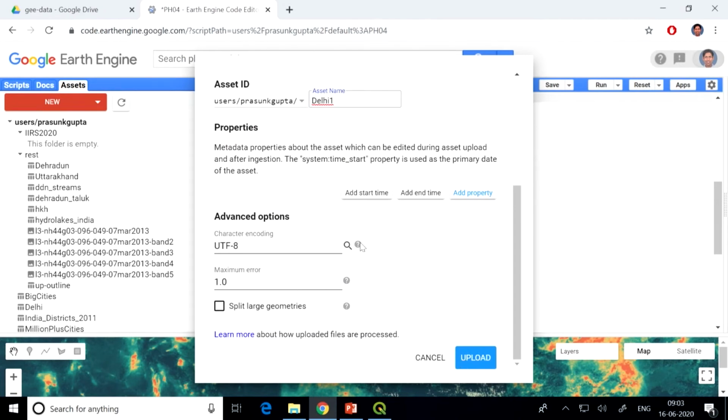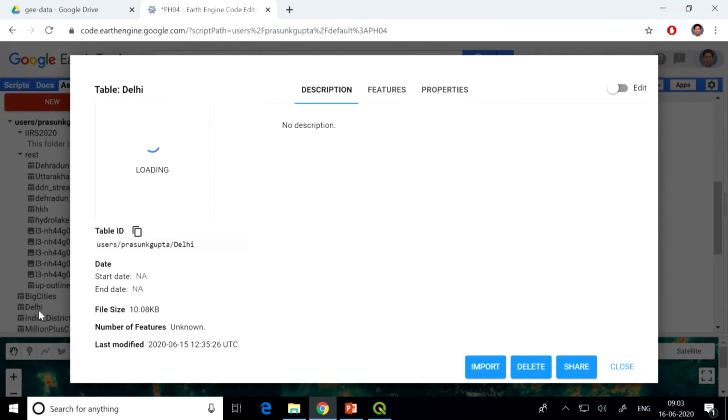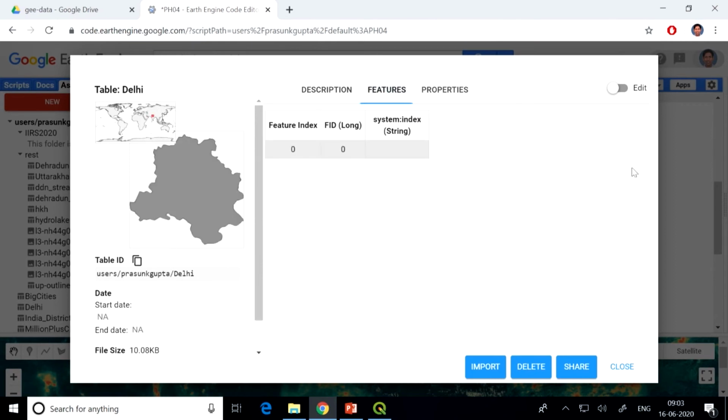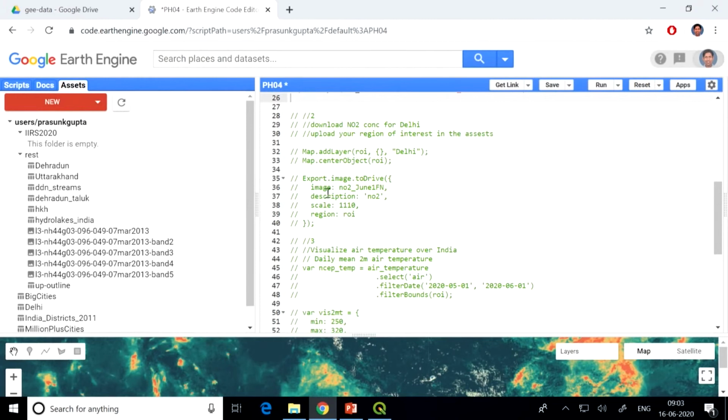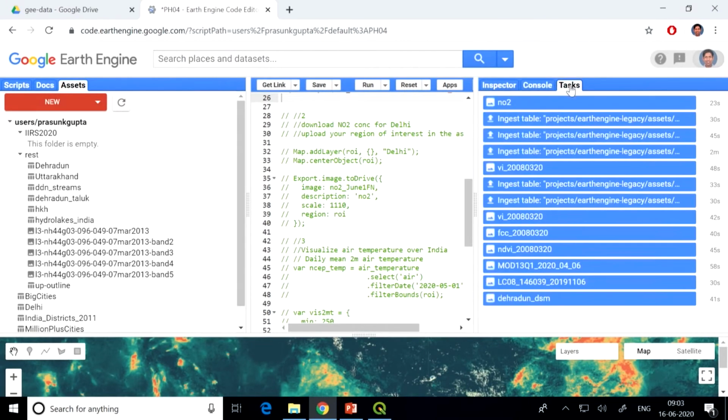Okay, now for this session I have already uploaded it here. In my assets I already see Delhi listed. That means I have already added it to my Earth Engine. Once you say upload, a task will be created to ingest the data. So you see in your tasks, an ingest table activity will start. It will take less than 1 minute if you have a single polygon or small shapefile, or it may take a few minutes if you have a bigger shapefile.